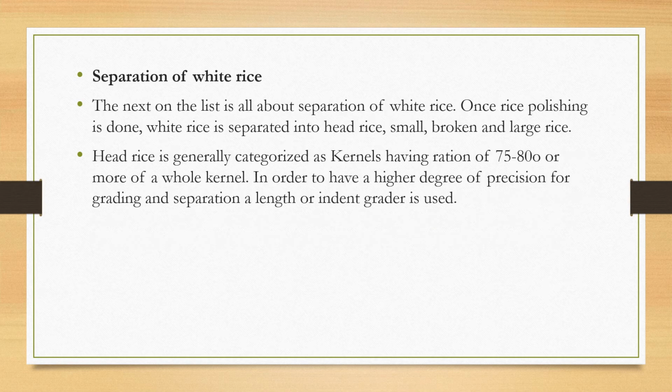Then, separation of white rice. The next on the list is separation of white rice. Once rice polishing is done, white rice is separated into head rice, small broken and large broken rice. Head rice is generally categorized as kernels having 75 to 80 percent or more of the whole kernel. In order to have a higher degree of precision for grading and separation, a length or indented grader is used.